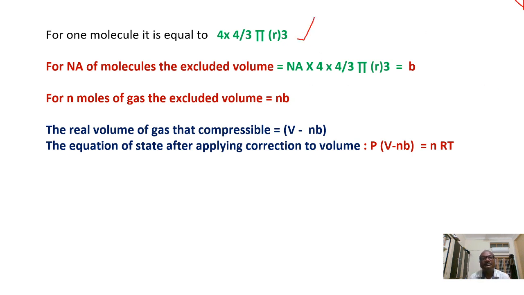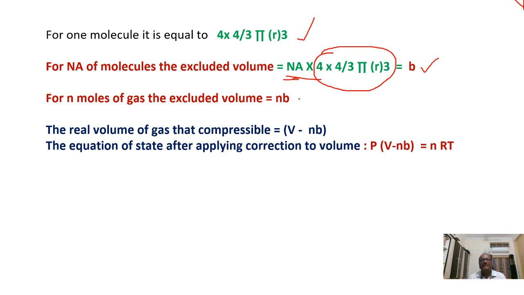For Avogadro number of molecules, because we are calculating for 1 mole, it will be equal to Na, Avogadro number, into 4 by 3 pi r cube. This is the excluded volume given for 1 mole. Now we say it is b.